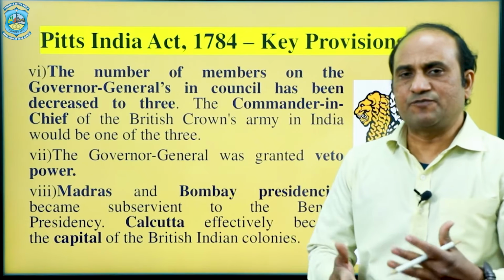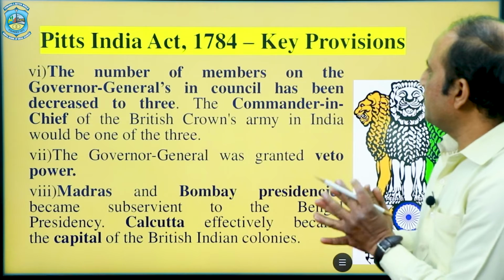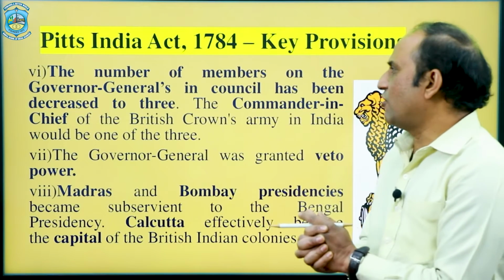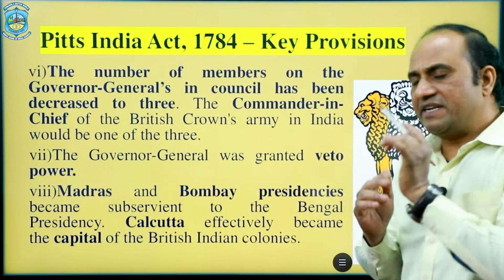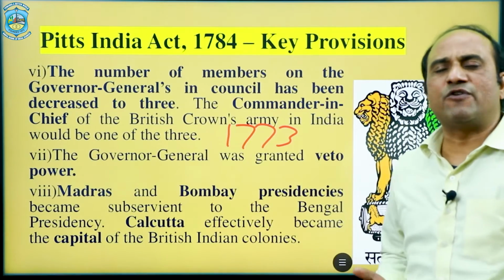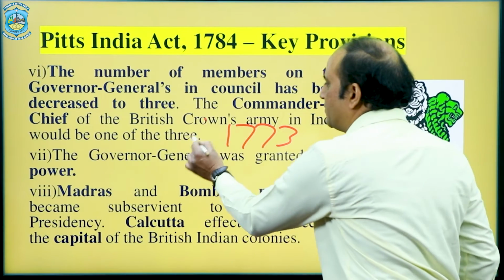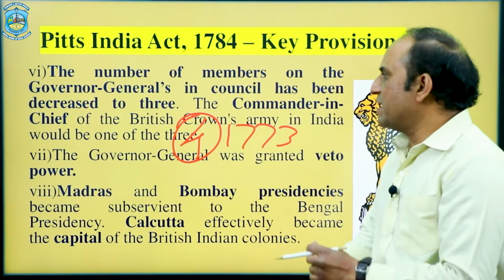So further in this provision, we need to consider that the number of members of the Governor General in Council has been decreased to 3. By the 1773 Regulating Act, when this council was formed, it comprised 4 members. Now it is decreased and 3 members are left.